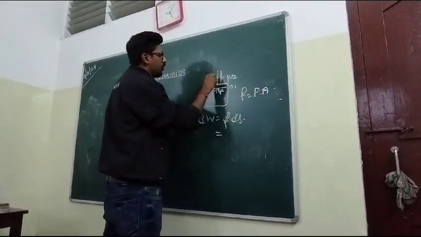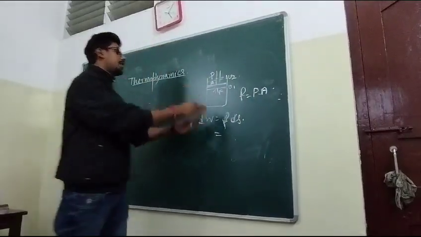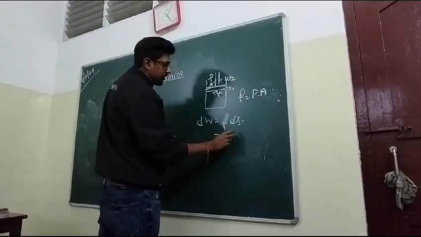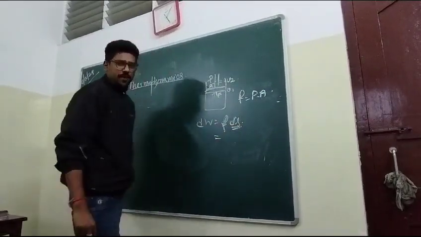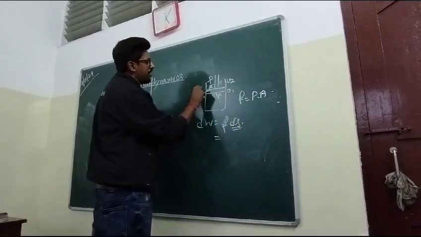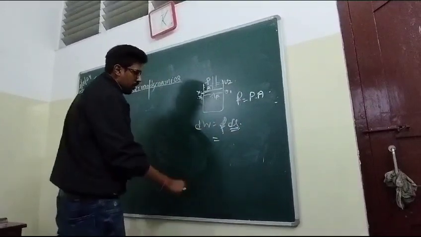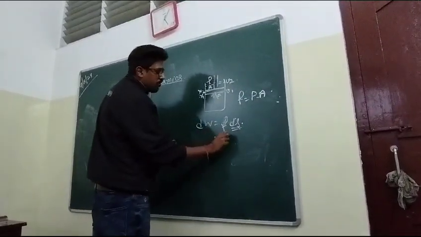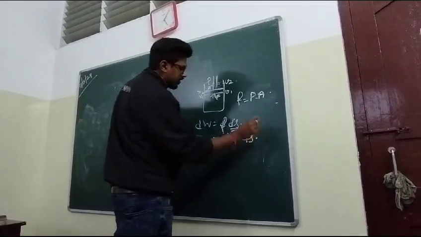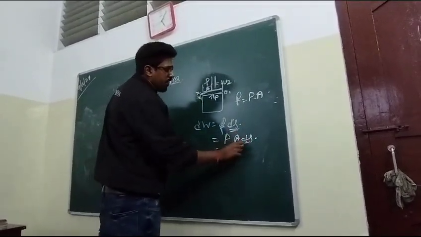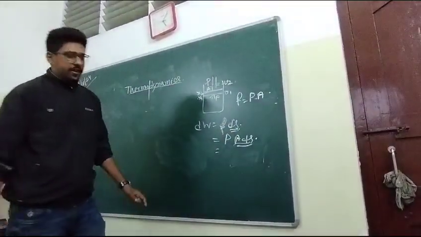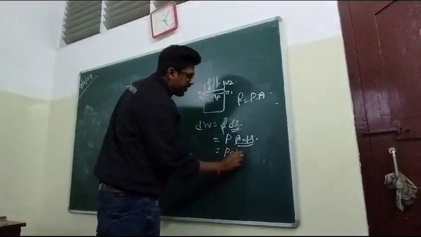Ds is the displacement; suppose the position changes from x1 to x2. So F dot ds is P·A into ds, and A ds means area into change of length, that is the change of volume, P dV.